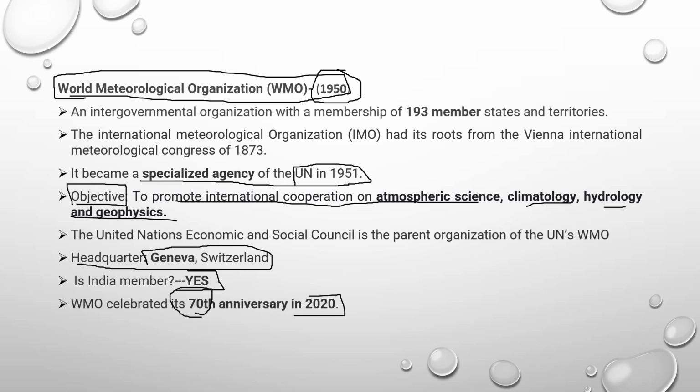And sometimes the UPSC or many other competitive exams are fond of asking certain anniversary questions, like it may be 25th anniversary, it may be 50th anniversary, sometimes 75th, sometimes 100 years. So such type of questions are much more important when you prepare for any competitive exams. And this World Meteorological Organization is an international organization with members of 193 member states and territories.